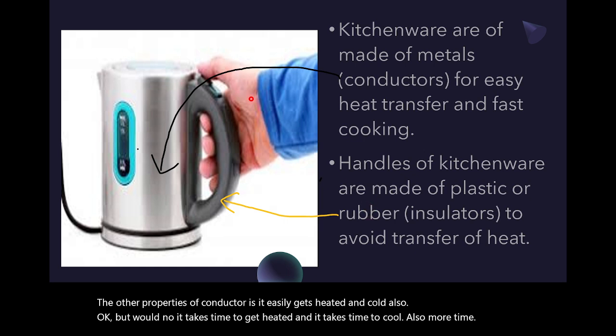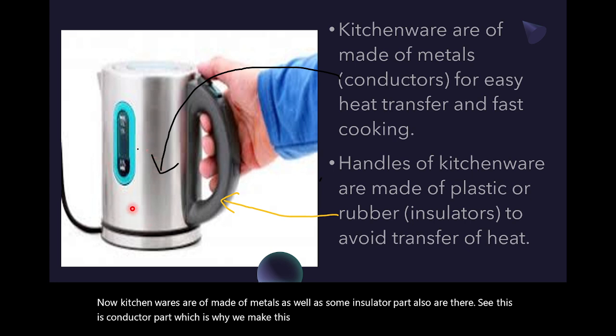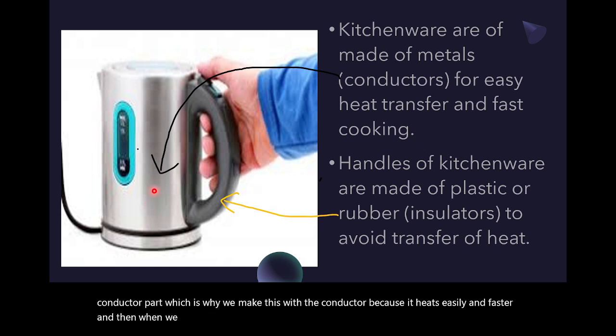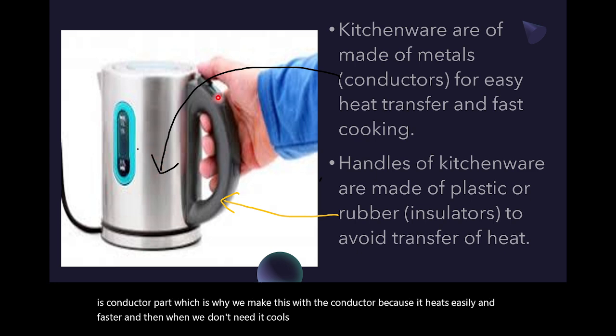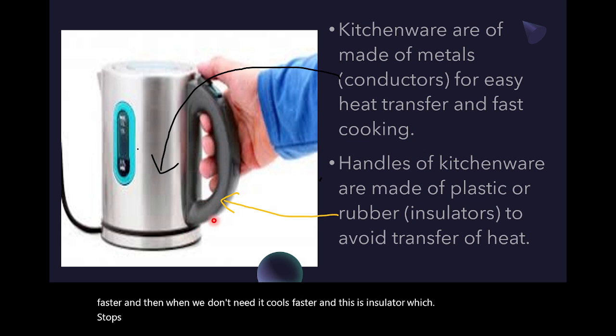Now kitchenwares are made of metals as well as some insulator parts also. See, this is the conductor part, which is why we make this with the conductor, because it heats easily and faster, and then when we don't need it, it cools faster. And this is insulator, which stops heat from entering, and we are safe, we don't feel any burn.